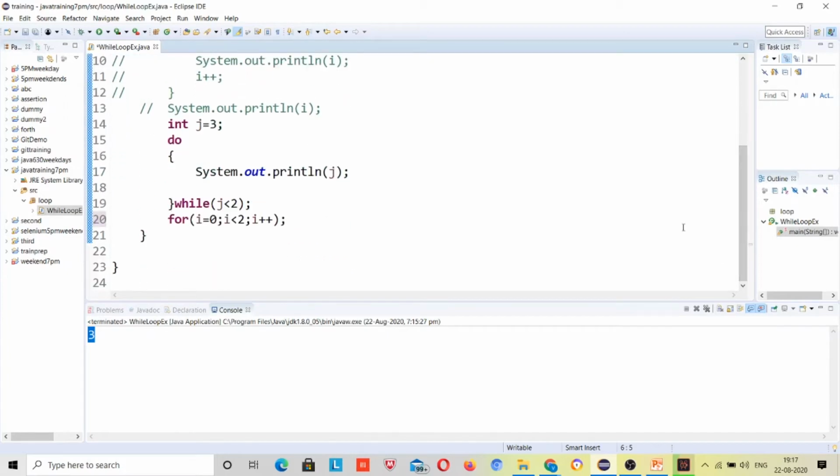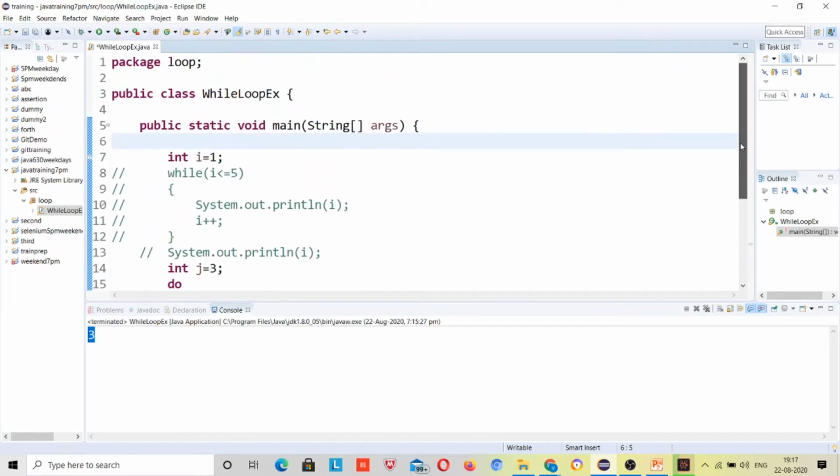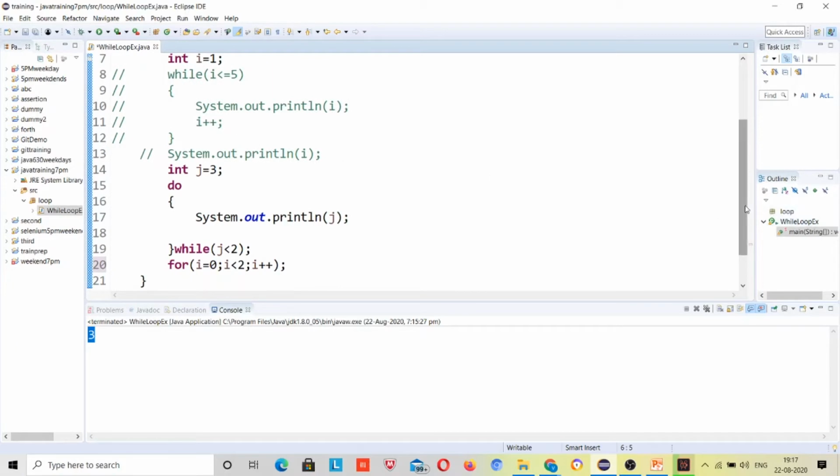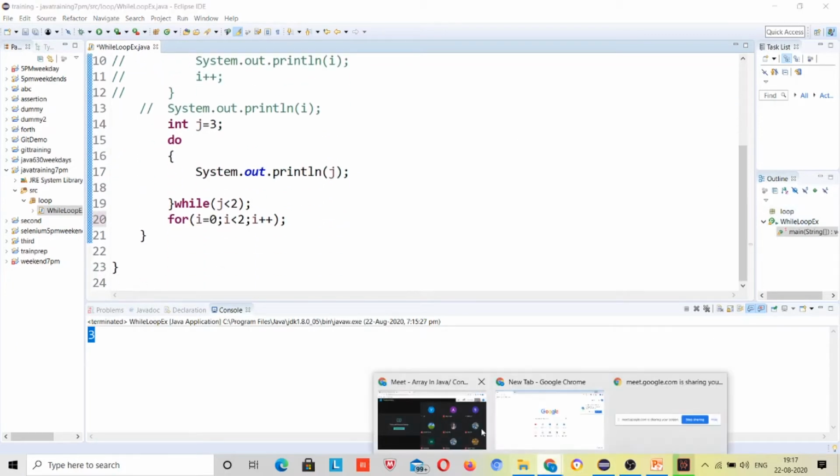Now I'll be starting with the array concept, that is more preferable. But if anybody has any doubt related to this topic, you can ask me first.